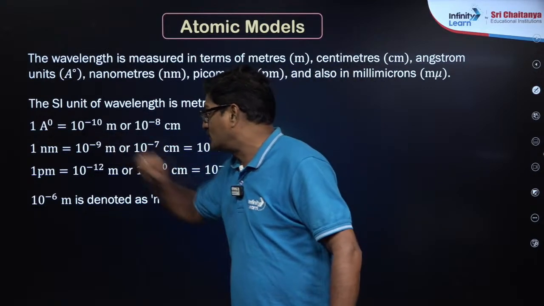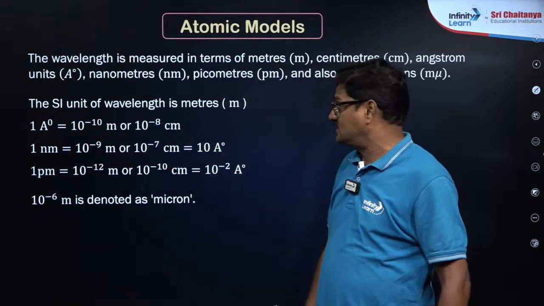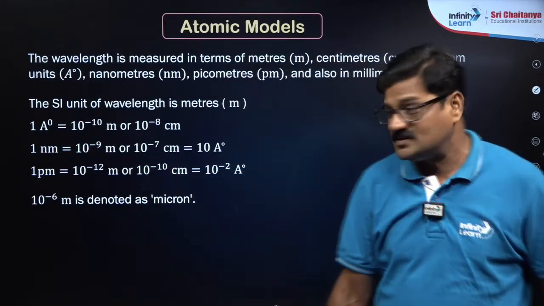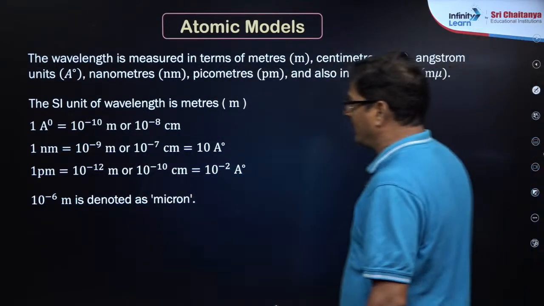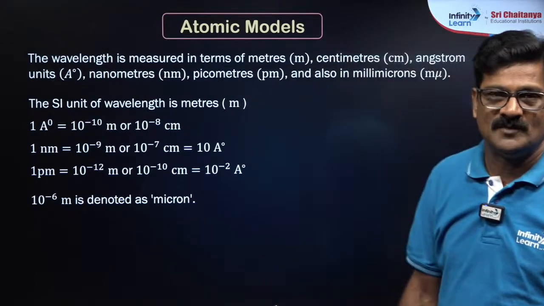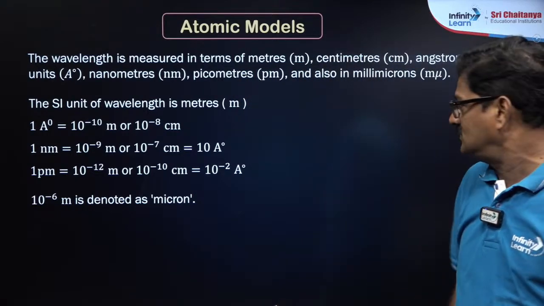1 angstrom is equal to 10 power minus 8 centimeter. 1 nanometer is equal to 10 power minus 9 meters. 1 picometer is equal to 10 power minus 12 meters. Like that it is given. Any doubt here? This is about the wavelength.